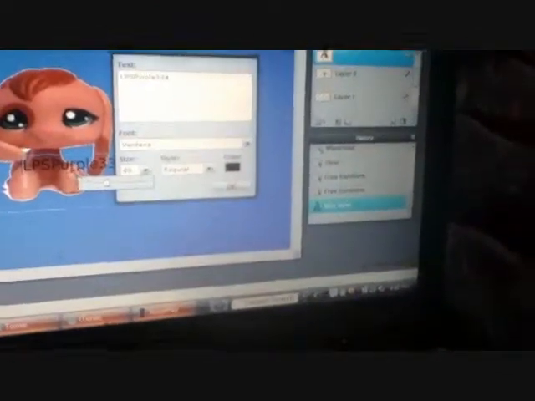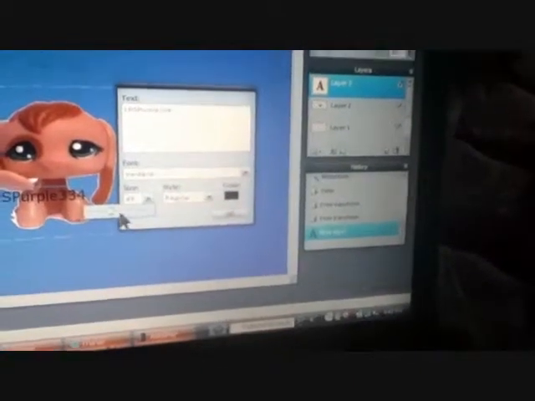They're stuck. So, for text, hit that A button. Then you hit somewhere where you want the text, and you can type whatever you want. I'm just going to type my username because it's not that long. Then you can also change the color, change the size of the text, and move it around. I'm going to make it a little bit bigger actually. Earlier I made it like this, and then I made this yellow, so I'm just going to do that.